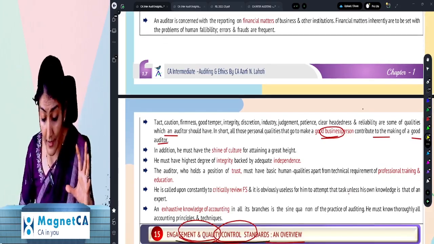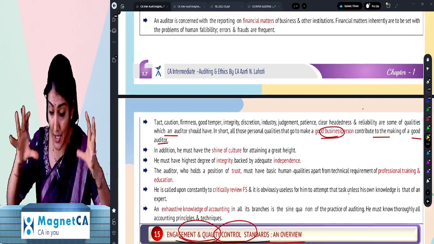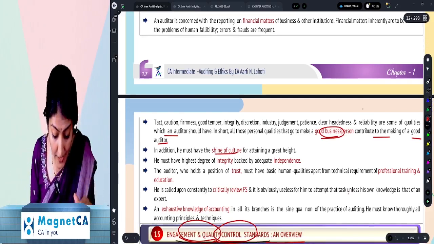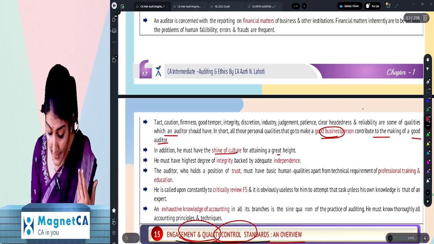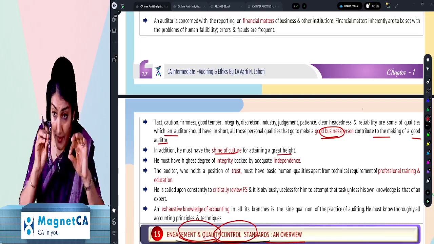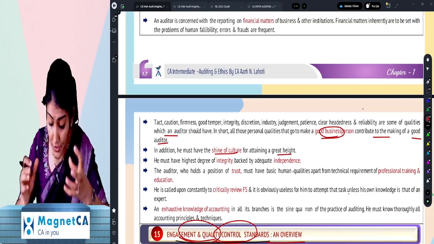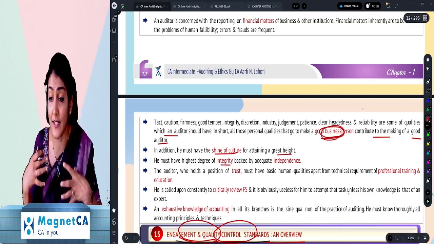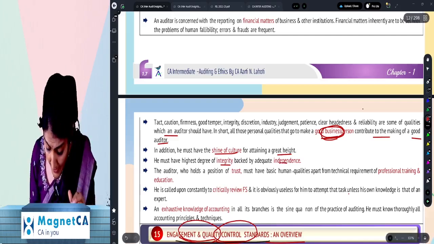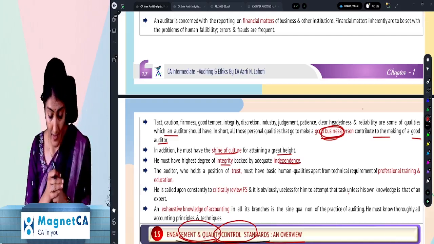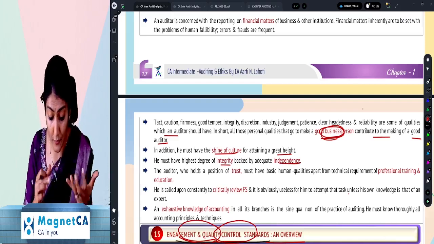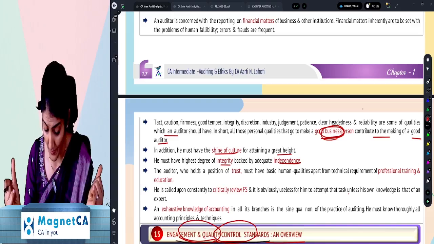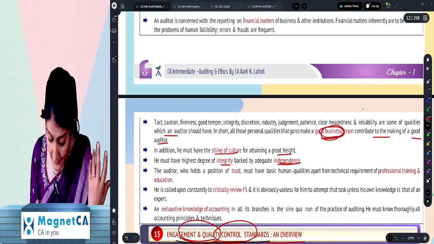He should be like a gemstone, like the 9 gemstones which we have. Obviously if he's like a gemstone, he'll have the shine of the culture for attaining a great height. In addition to the shine of the culture and all qualities of a good business person, he should have the highest degree of integrity backed by adequate independence. Integrity means straightforward, honest and sincere, a person who is one in thought, word and action.